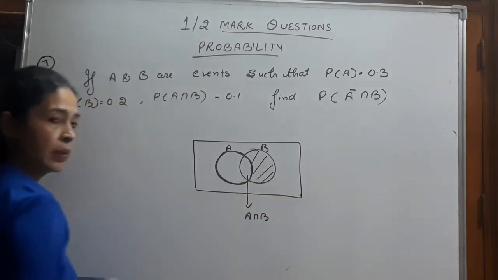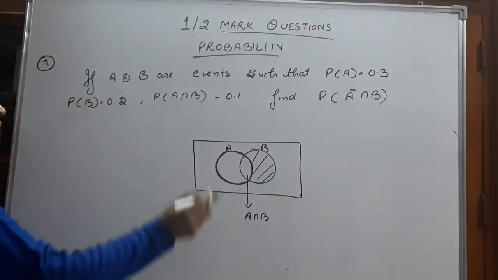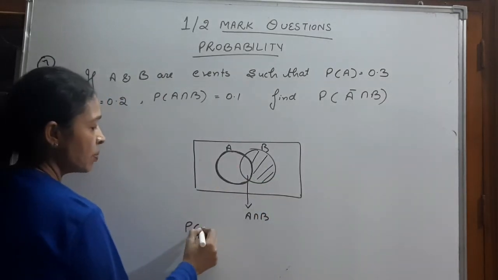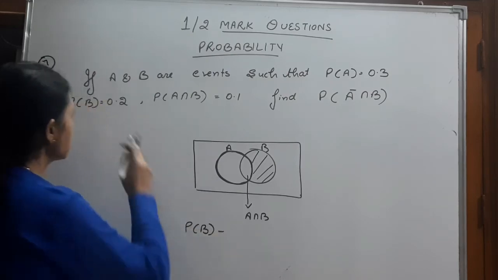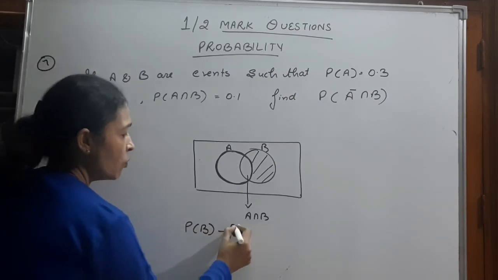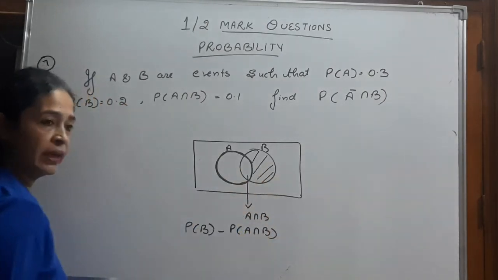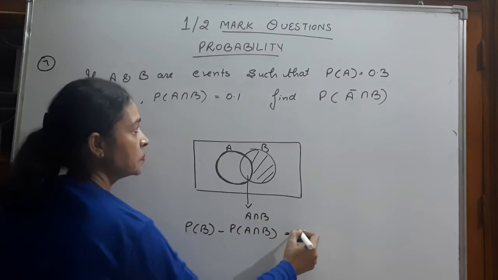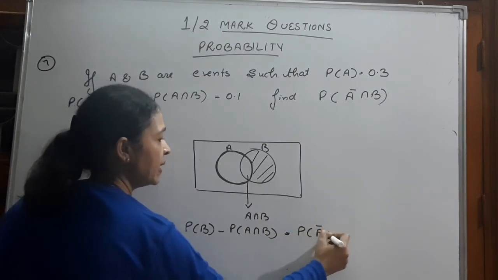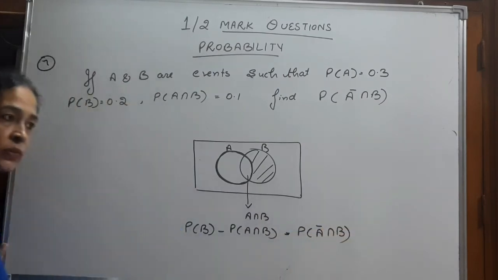This area. And how can we find this area? If we subtract the probability of A intersection B from the probability of B, what will we get? Probability of A complement intersection B.